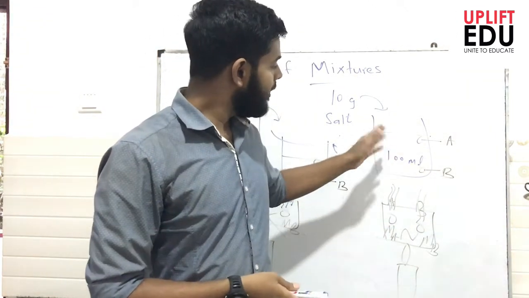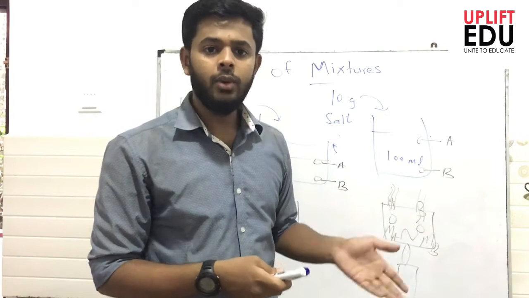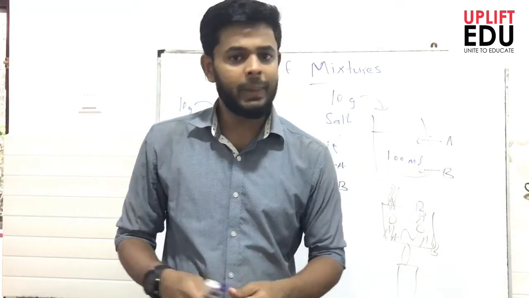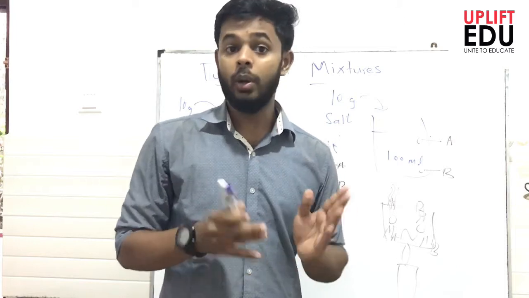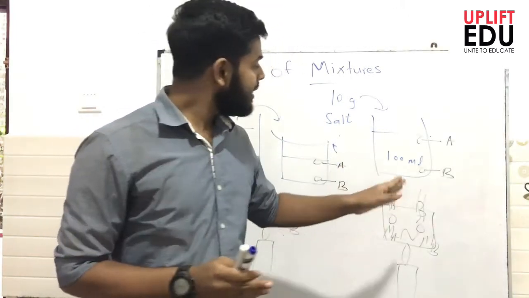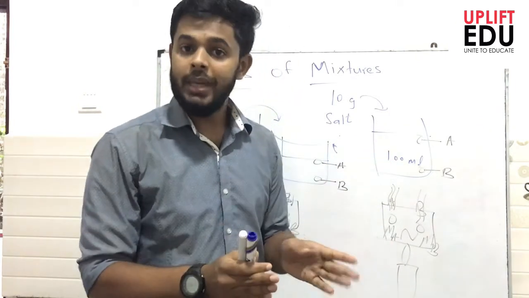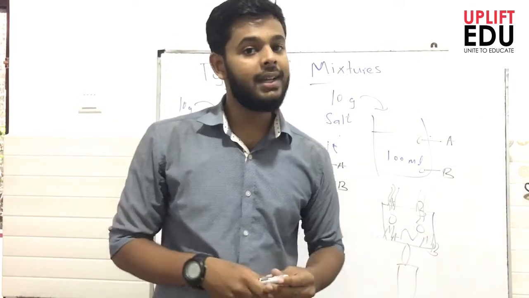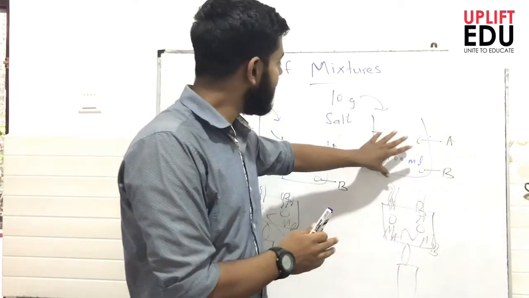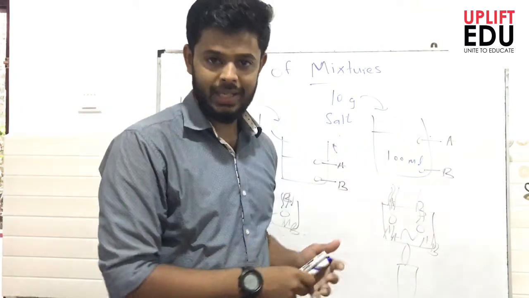Here, after the salt is really mixed with water, we couldn't see the salt and water distinctly or separately from one another. So we say in a homogeneous mixture, where each component of a mixture cannot be identified distinctly or separately from one another, we call this kind of mixture a homogeneous mixture.